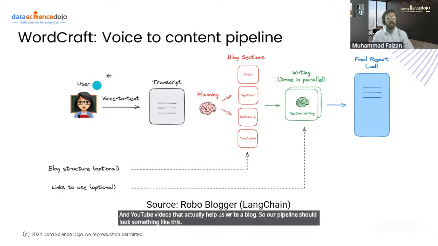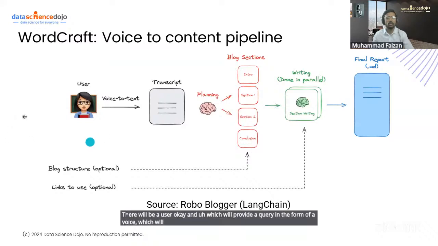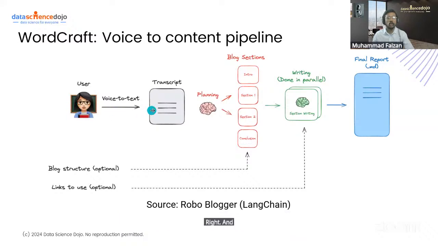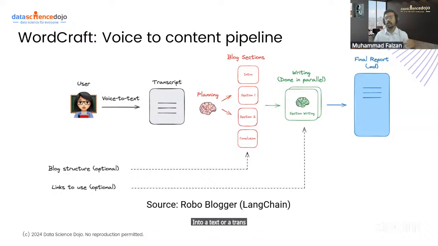There will be a user, okay, who will provide a query in the form of a voice, which will be their ideas of how they want to write a blog, right? And then these ideas will be converted into text, right? Whatever I speak will be converted by a speech recognition model into a text or a transcript of my ideas. Then these ideas will be given to my planner node.